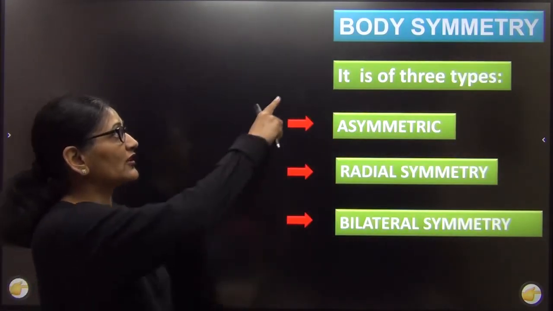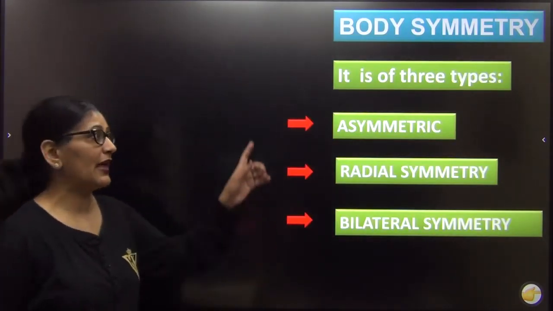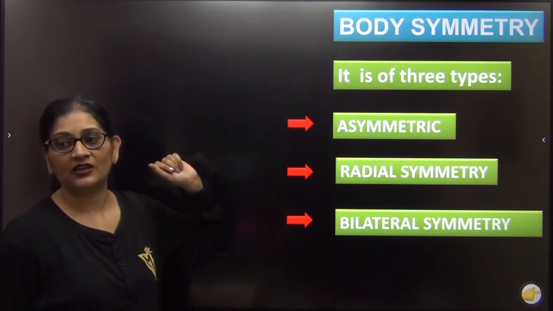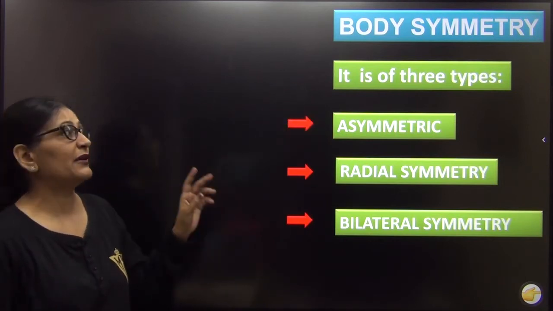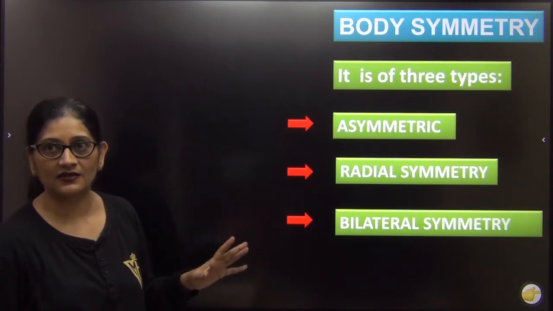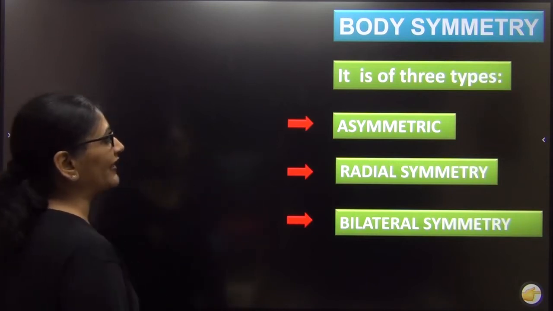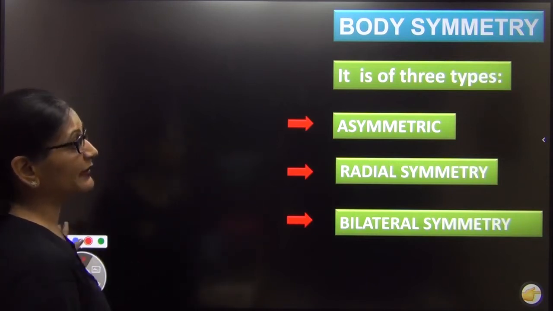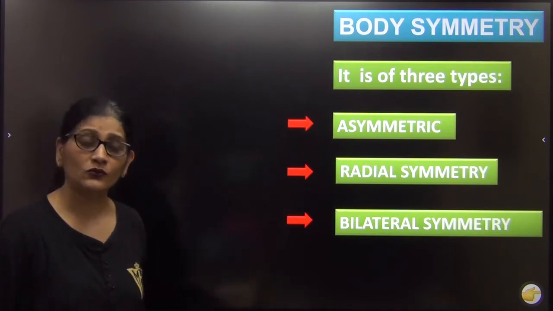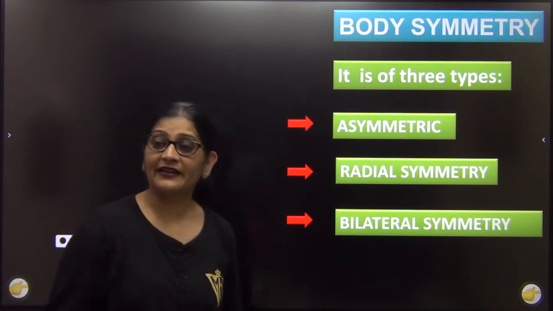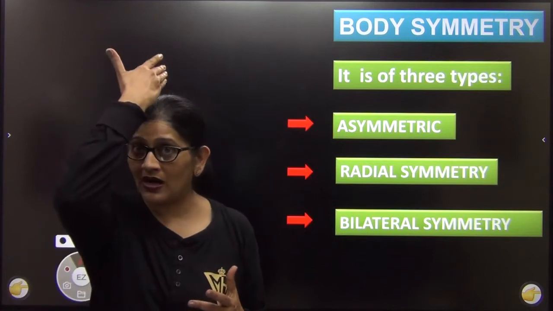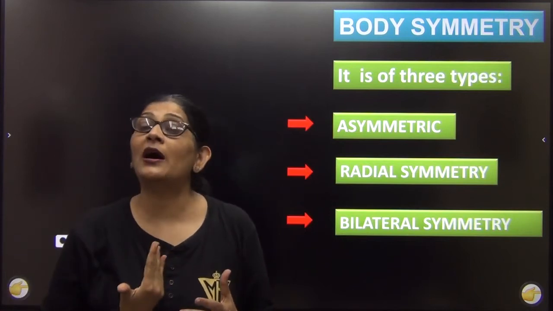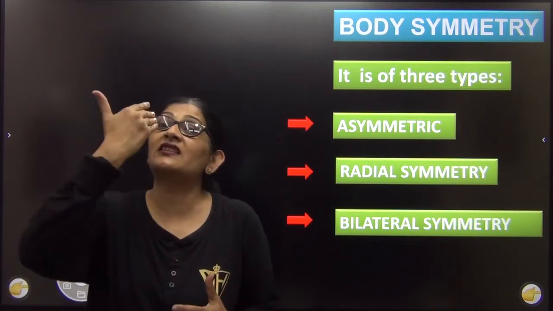Now we will move on to the second basis of classification, that is called symmetry. For symmetry, there are basically 3 types. But first, know what symmetry is. Symmetry is when you cut the body through a plane passing through the center of your body.